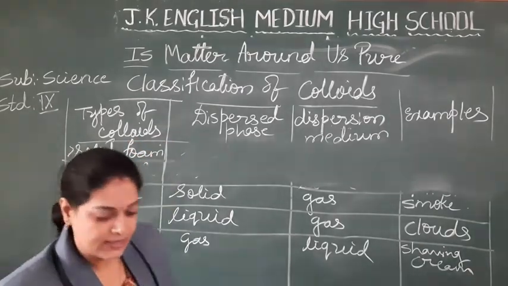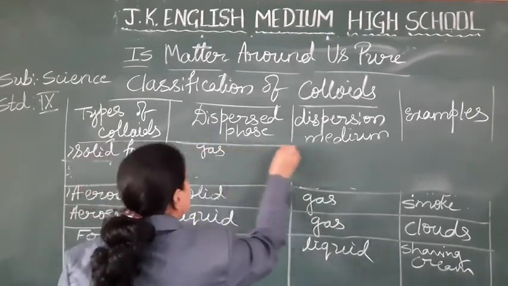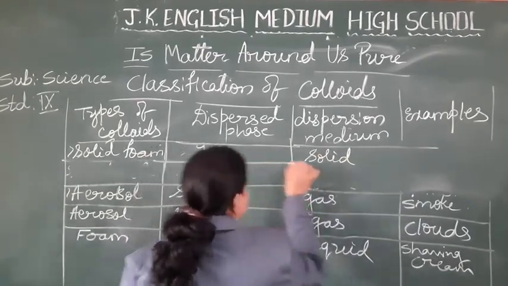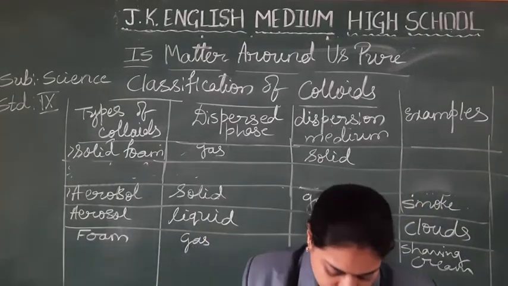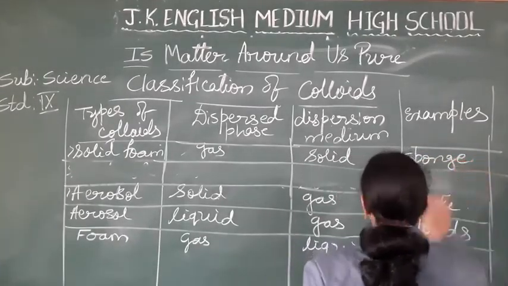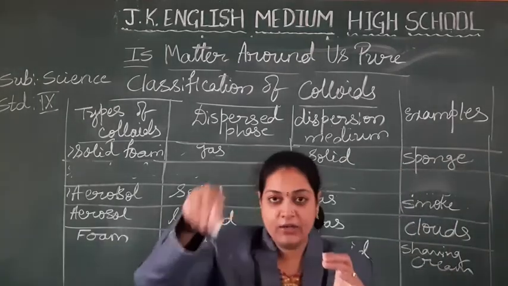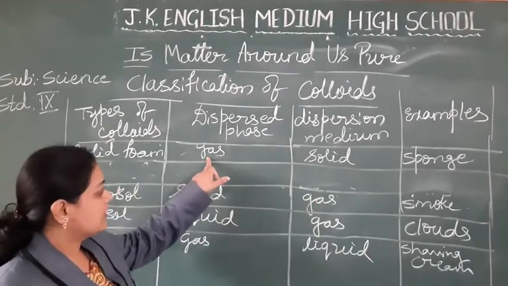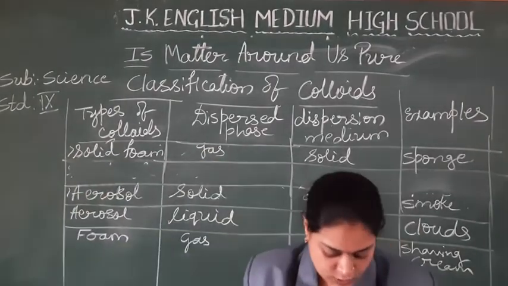With the name also you can say solid foam, nothing but the gas which is dispersed in solid medium. Example like sponge. Sponge is the best example. Students, you know the sponge, okay? So which is a solid but filled with a gas. So example like a sponge.